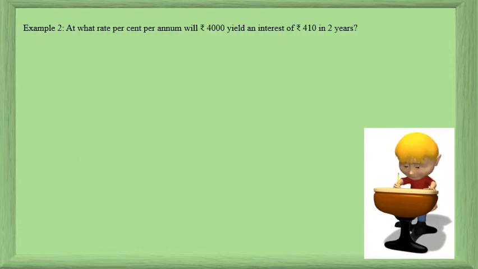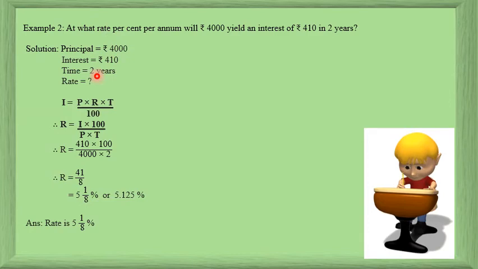Let's see another example. At what rate percent per annum will 4,000 rupees yield an interest of rupees 410 in 2 years? So at what rate will this much give you 410 extra in 2 years, which means this is principal, 410 is interest, and time is 2 years. What you have to find out is rate of interest. So write the data, write the formula. Therefore, R is equal to I into 100 upon P into T.